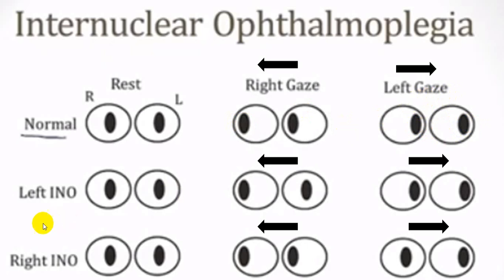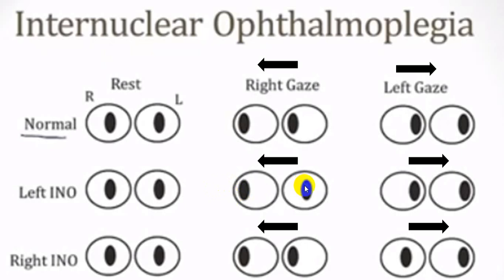Suppose I have a left side INO, meaning my left side medial longitudinal fascicle is damaged, which means I cannot move my left eye medially, or I cannot adduct the left eye. While resting, you can't make it out. If you ask the person to move the eye to the right side, the right eye will move laterally, meaning lateral rectus will be working.